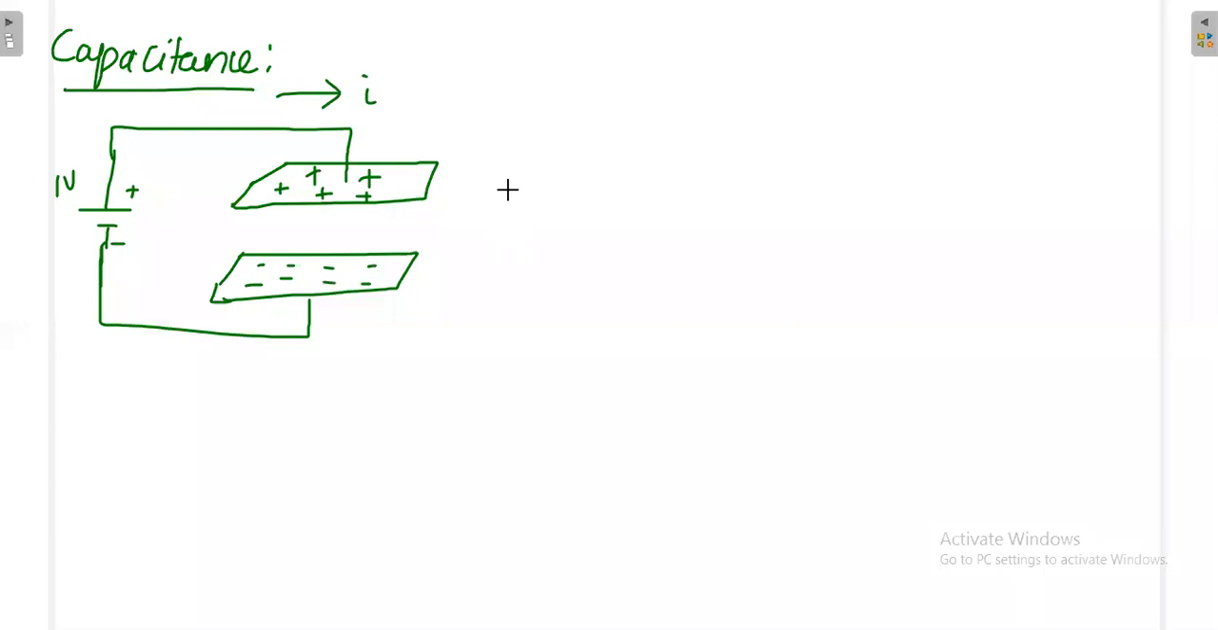Now the question is, how much charge is built up on the plate? I have applied 1 volt. How much charge got built up in the plate? Say for example, I can apply 2 volt also, or 3 volt also. So one thing is very clear: if everything else is constant and I increase the source voltage, then definitely the charge also will increase. If I decrease the voltage, then the charge also will decrease.